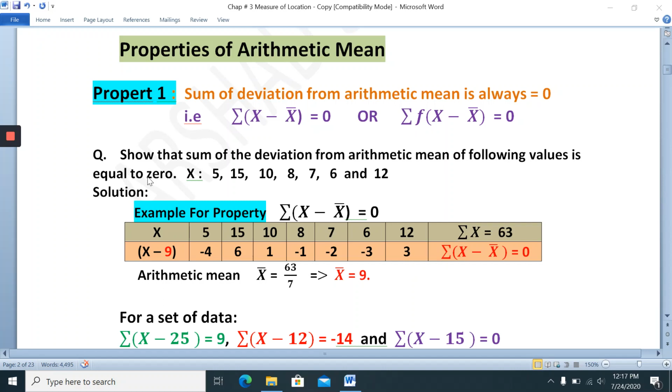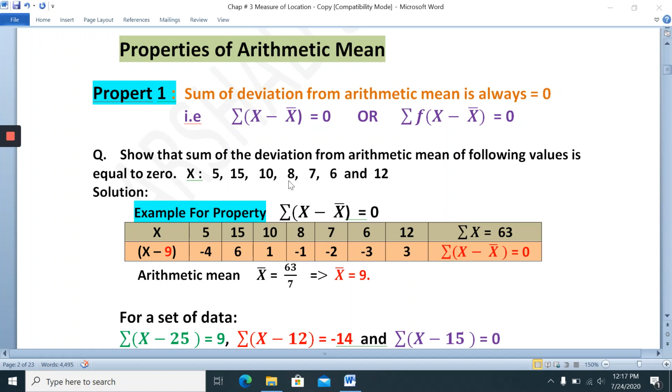This is the example for proving this property. Show that the sum of deviations from the arithmetic mean of the following values is equal to 0. You can write any values here for x, any number, decimal or whole, integers, any kind of number.